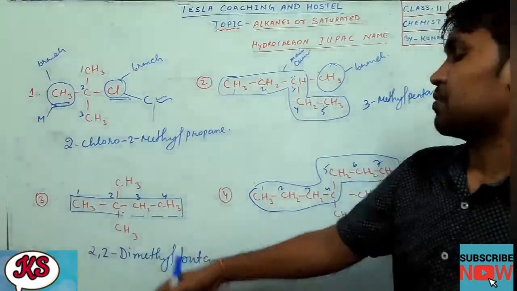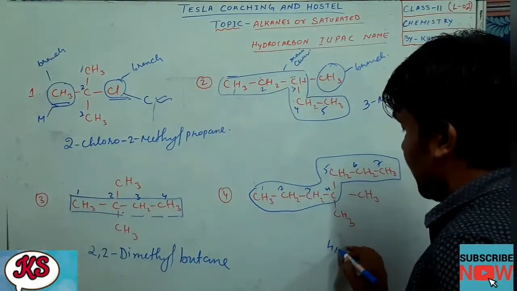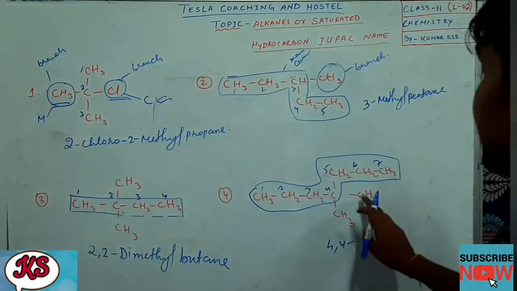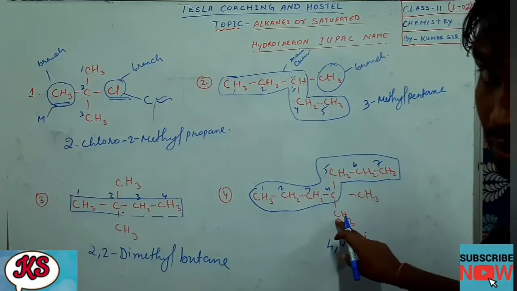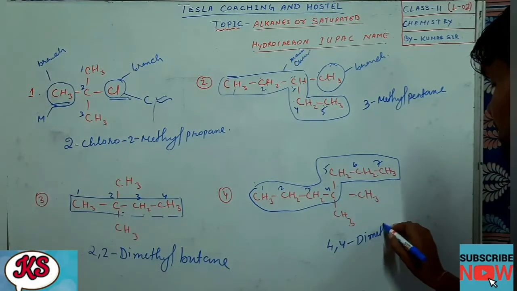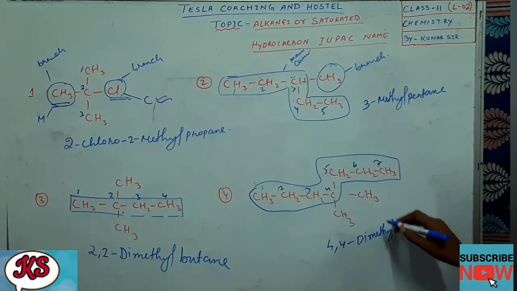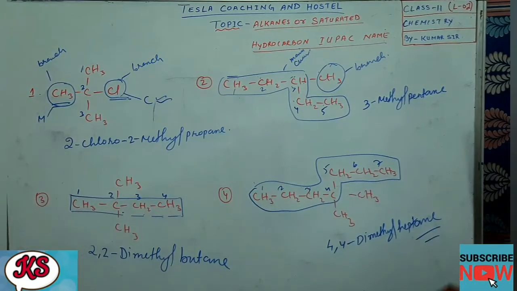So we will be following this one. At position number 4 there are 2 branches, both the same. So we'll write here 4, 4, since at position 4 there are 2 branches. So di, and the number of carbon present in the branch is how much? 1. So for 1 carbon in the branch we use methyl, and 2 are there, so dimethyl. And what is the total number of carbon in the main chain? 7. So we'll use hept, and all are single bonded, so we'll use heptane.